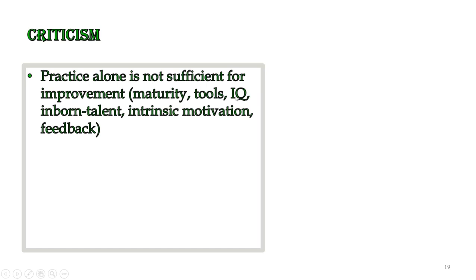Some people learn very quickly, so they practice less and they improve more. In comparison, there are students who practice more and more, but because of low IQ they will not be improving. So this means that improvement is again linked with the IQ level. Then there is inborn talent as well.